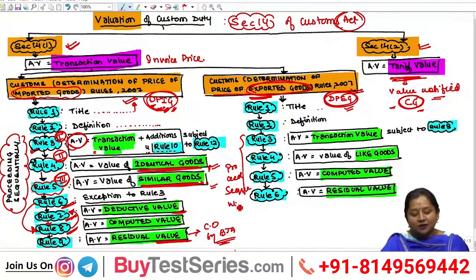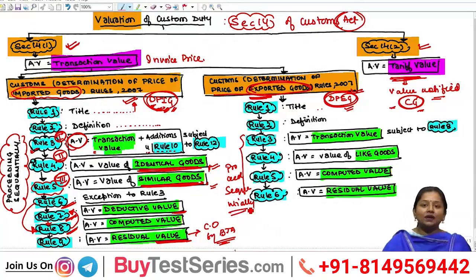This is the important essence of custom valuation, wherein again assessable value cannot be directly determined under Rule 5.